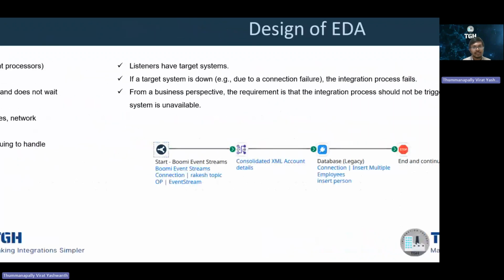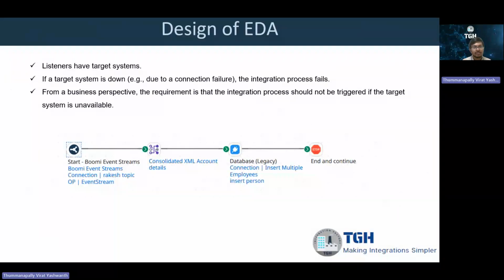Now, the design of the event-driven architecture. There will be a publisher process which publishes or sends the messages to the event broker, and the event broker manages those messages in the cloud, specifically in Boomi Event Streams. And we need to design the consumer process which consumes the messages from the event broker. In this particular example, we are consuming the messages and sending them to the database.